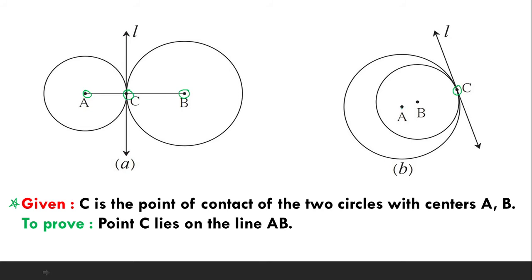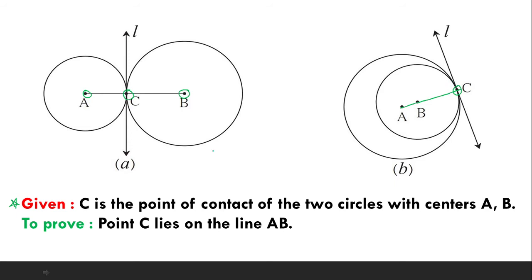Same is the case here. If we draw the segment joining points A, B, C, we can see that point C lies on the segment connecting the two centers. We have to prove that points A, B, C are collinear, that is, they lie on a single line. Now this was regarding the given and to prove.